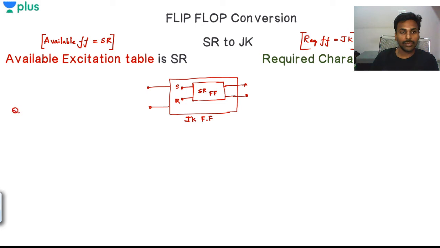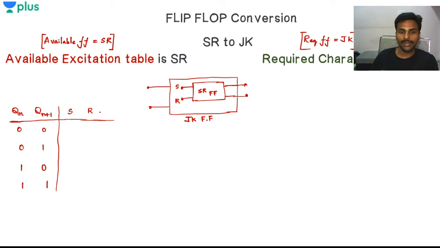I'll take Qn and Qn plus 1, and using them we need to find S and R. So that is what this excitation table is saying. So 0 0, 0 1, 1 0, 1 1. What will be the S and R?